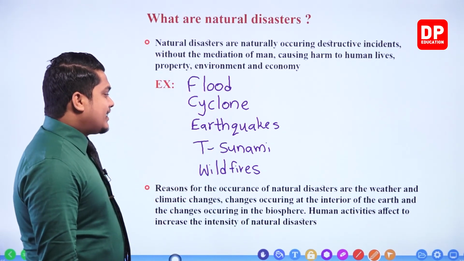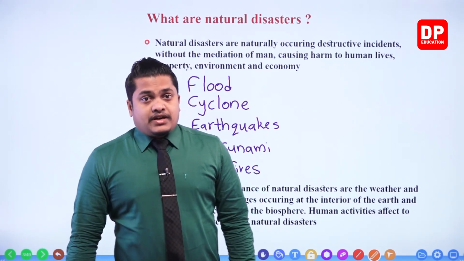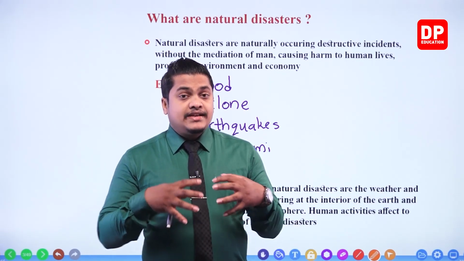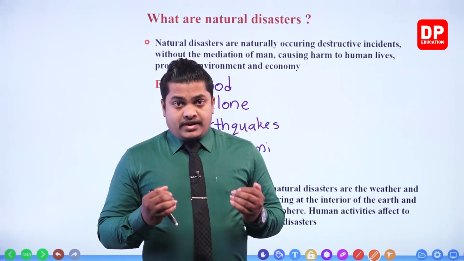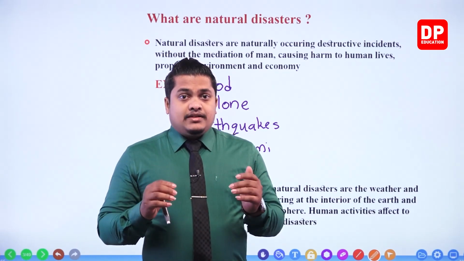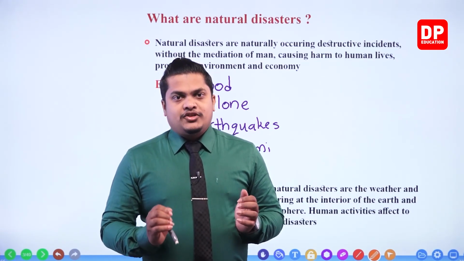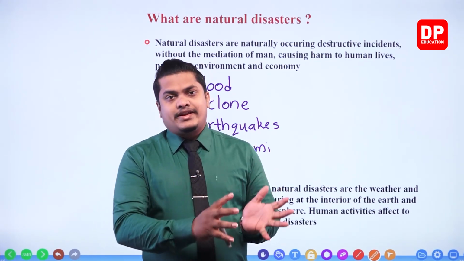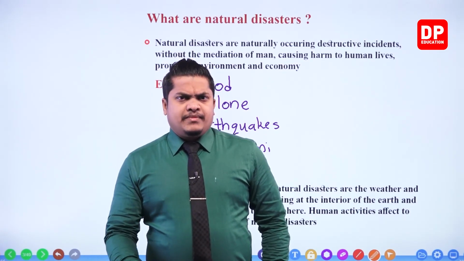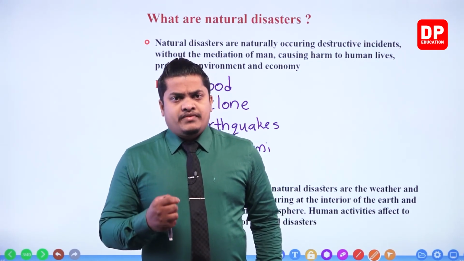Then human activities also increase the intensity of natural disasters. There are several human activities because of which the intensity of natural disasters is going to increase, my dear children. That means the hazardous condition of a natural disaster may increase because of human activities. For example, let's imagine that there's a tsunami wave.